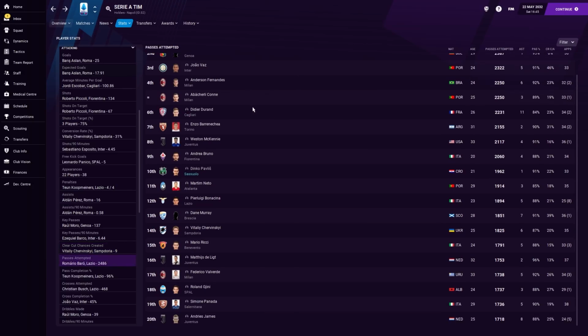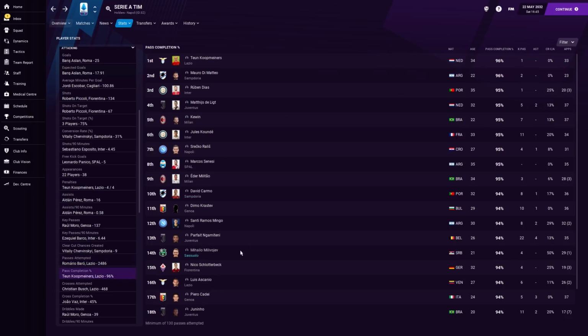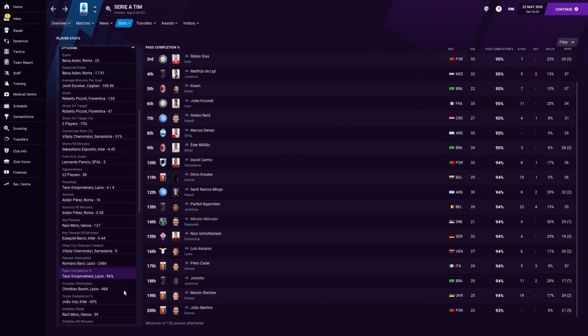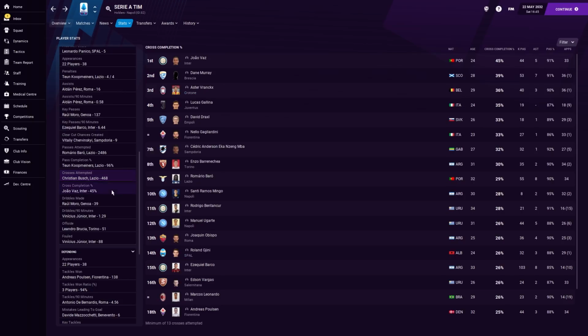Passes attempted. It's Pavlich. So Pavlich, because of the position he plays, does, generally speaking, have to do a lot of passing. 2,000 passing. In fact, he would have completed a lot of passes this season too. Pass completion. Mila Voyev as well. Very, very strong too. Crosses attempted. That's again because of the free kicks and the set pieces. Cross completion. This is kind of a skewed stat because it generally lends itself more towards your set piece takers than it does towards other stuff.